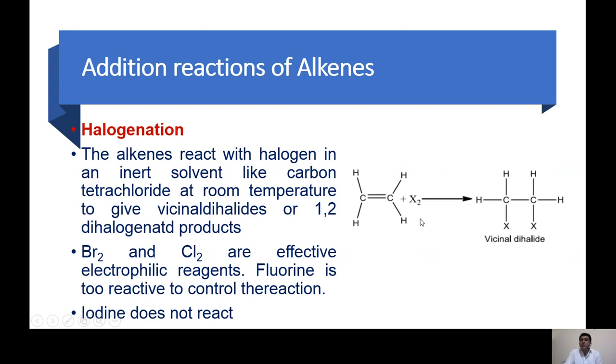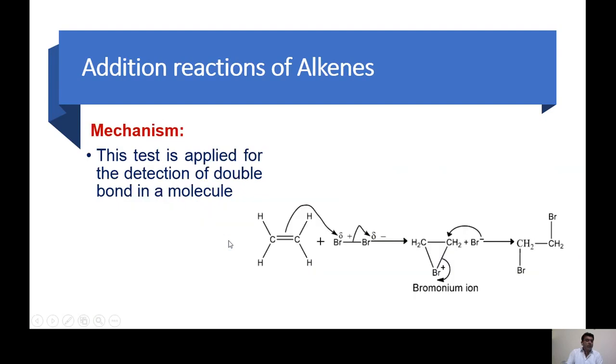In other words, addition of halogen to the alkene in an inert solvent converts it into the vicinal dihalide. If I read over here, the alkene reacts with halogen in an inert solvent like carbon tetrachloride at room temperature to give vicinal dihalides or 1,2-dihalogenated product. Bromine and chlorine are effective reagents. Fluorine is too reactive to control, and iodine does not react. So generally we use bromine and chlorine for this halogenation reaction. Now we move to the mechanism of this reaction.